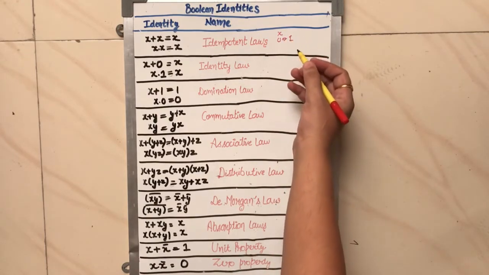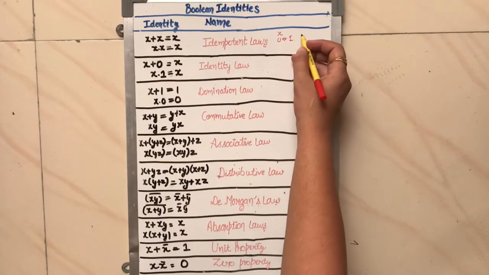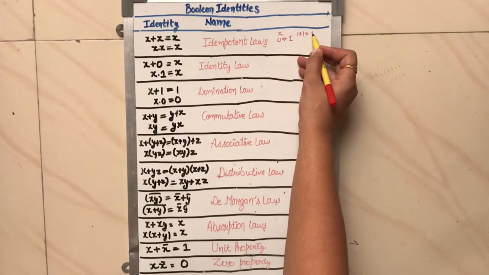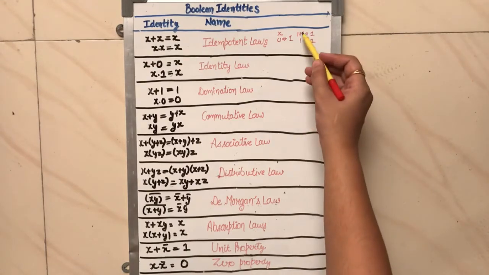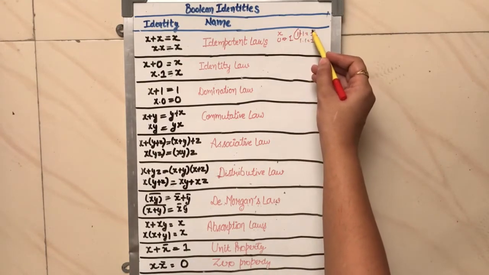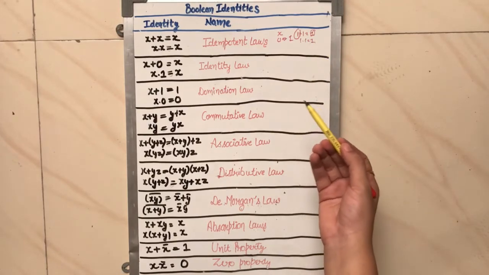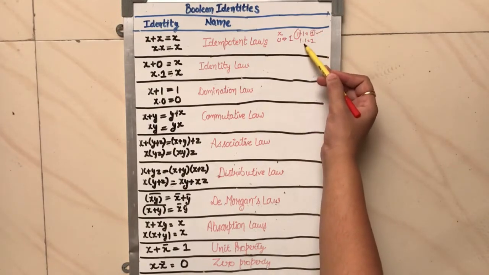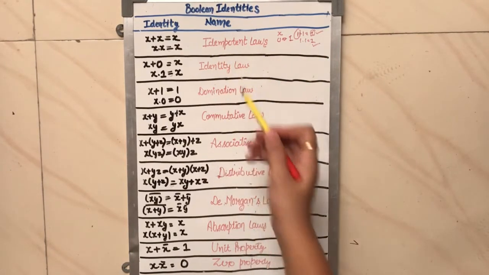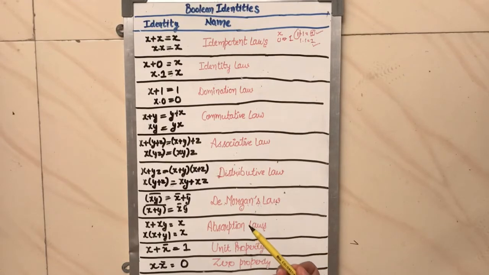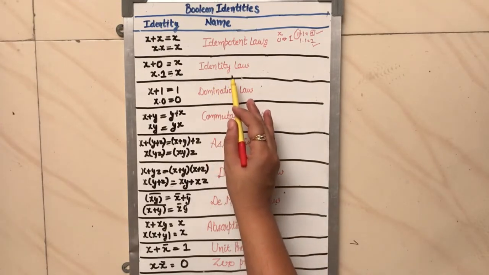So simply put the value of x in this. Let us take the value of x as 1. So 1 plus 1, what do we get? 1. Similarly 1 dot 1, what do we get? 1. Here we see that the same value is present, so we can say that x plus x gives x, and x dot x gives x. This law is called the idempotent law. Clear?